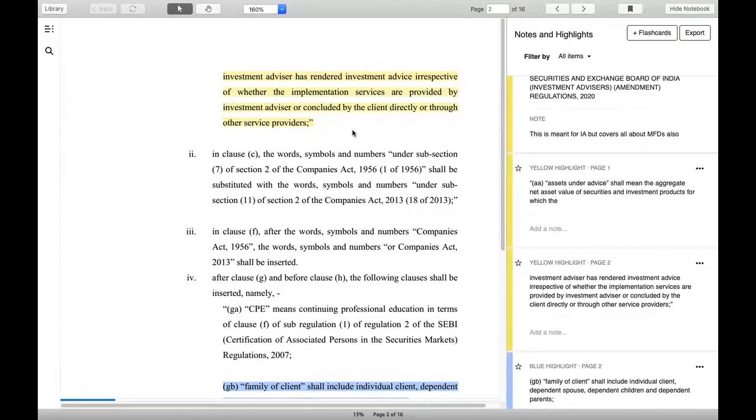Even if you are not an IA, please listen carefully, because maybe you will intend to become an IA, or maybe your company will take up IA together with MFD. So you have to understand it from the IA point of view also.